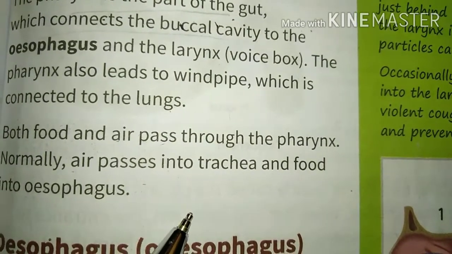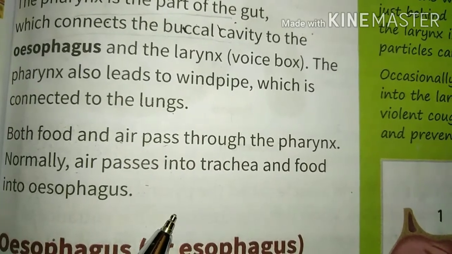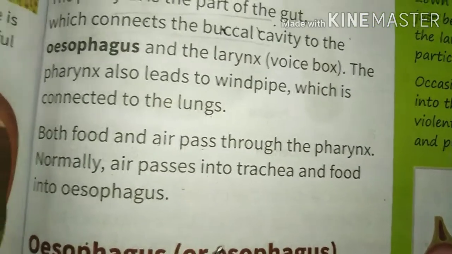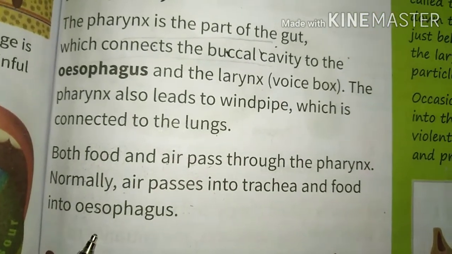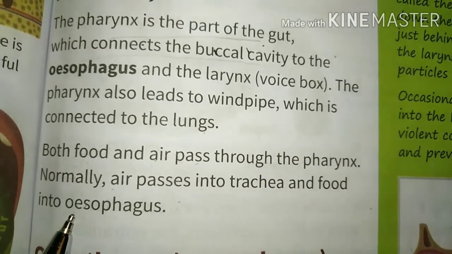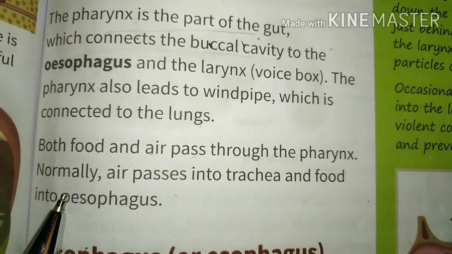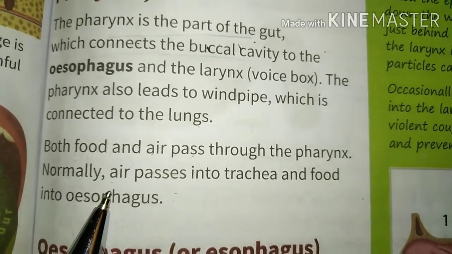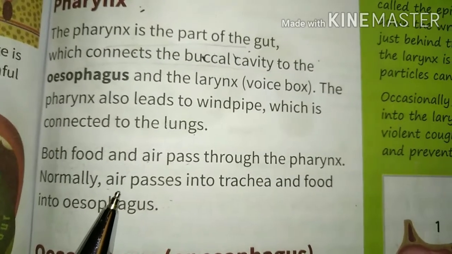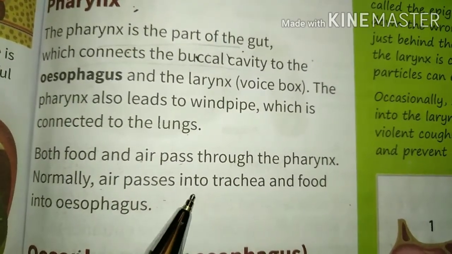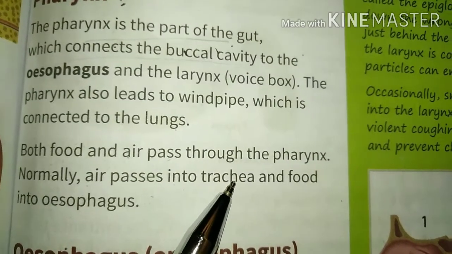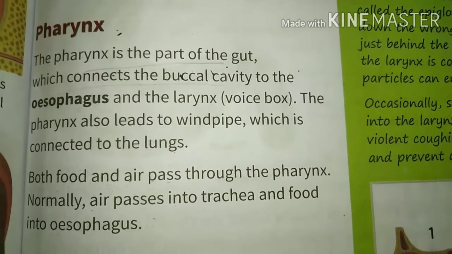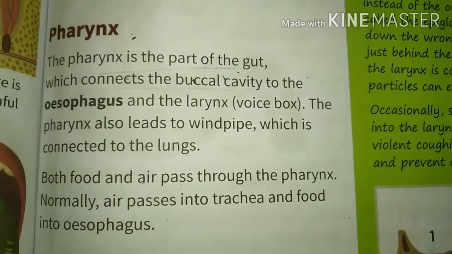Once again I am repeating, please remember this. This line is very important: food pipe lies behind the windpipe. So from pharynx both food pipe and windpipe pass. Pharynx checks whether it is air or food. If it is food, food passes through the food pipe, and if air, then air passes into the trachea or windpipe. One thing you have to note down: no digestion takes place in pharynx.